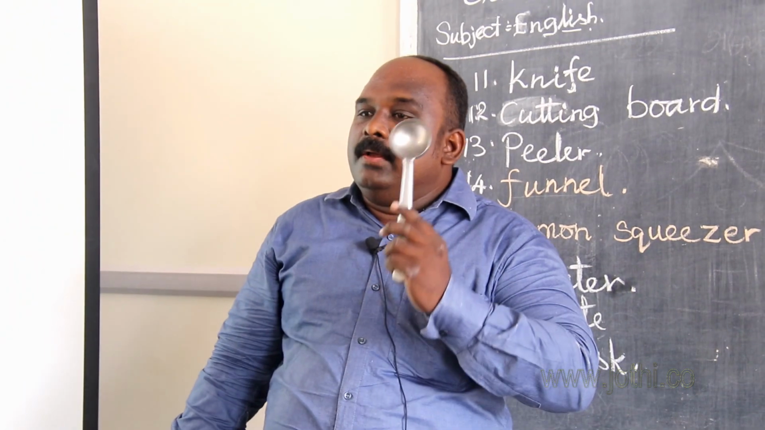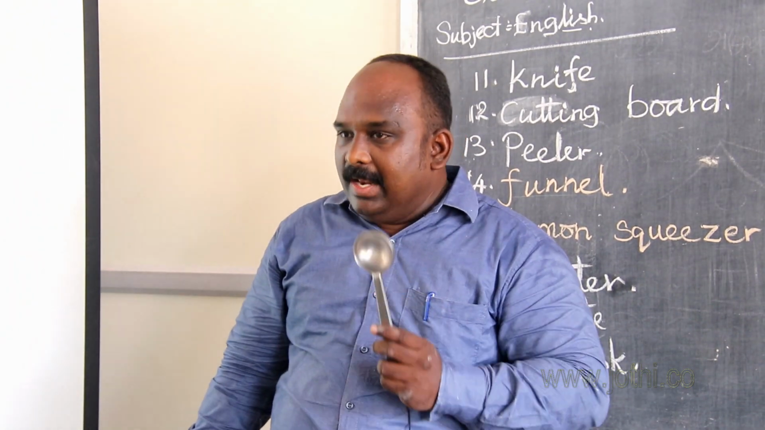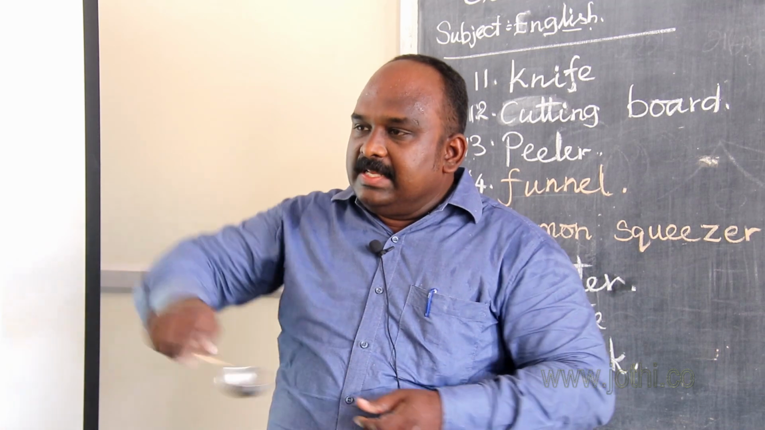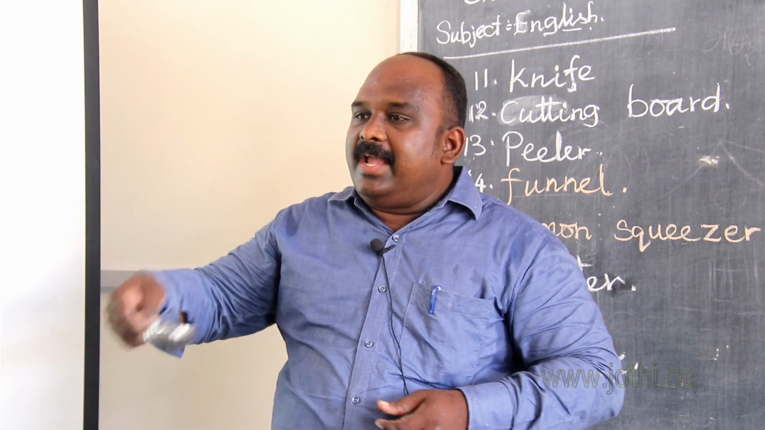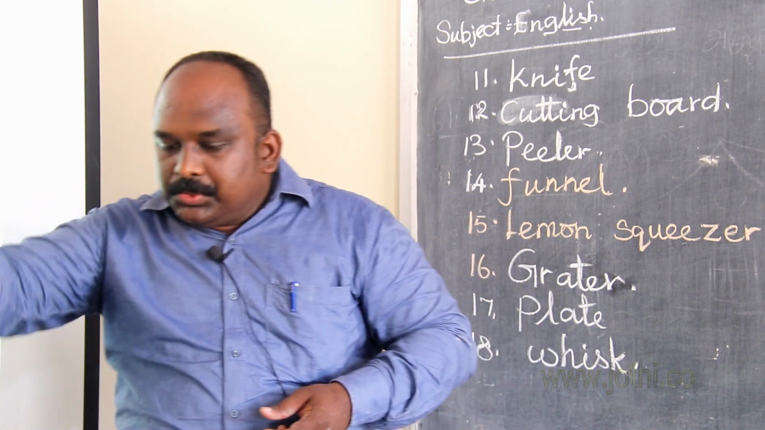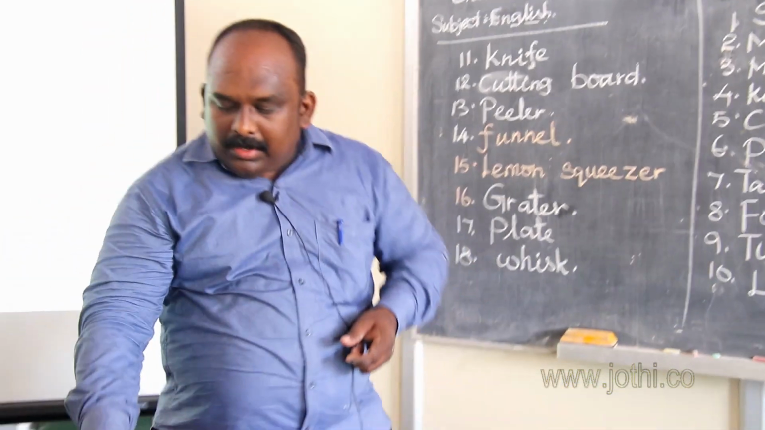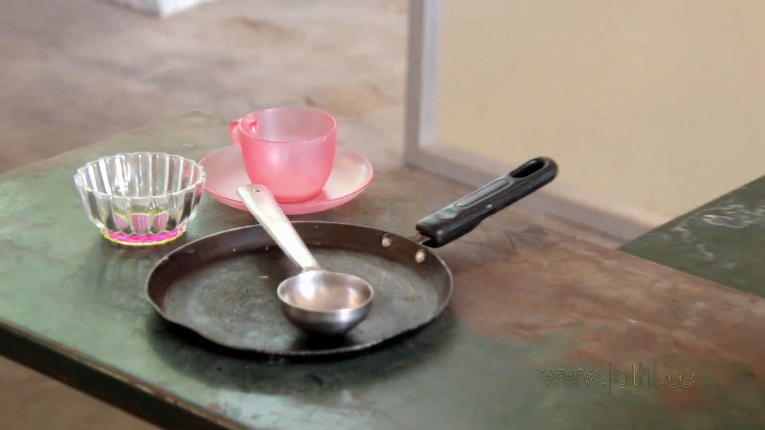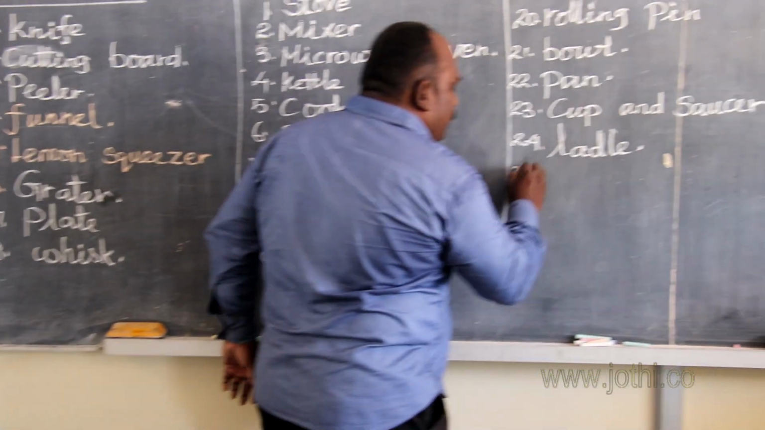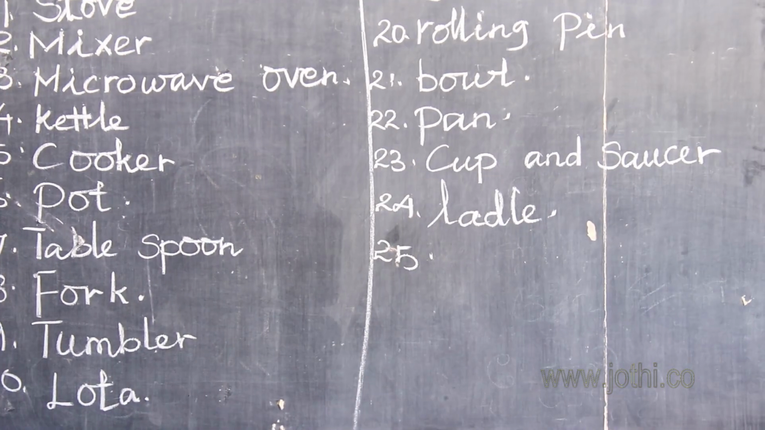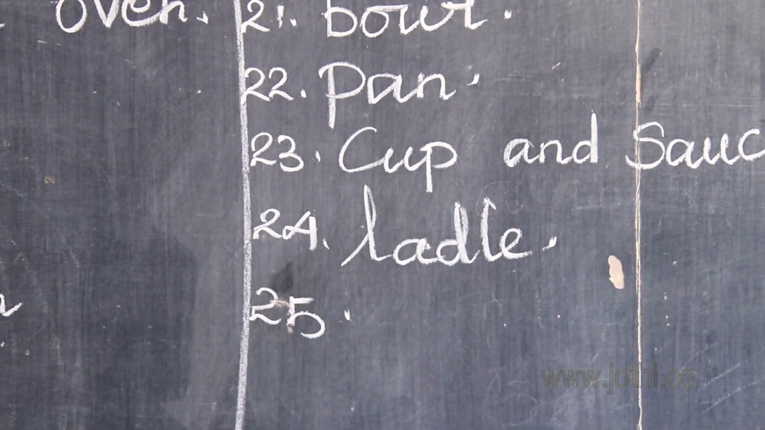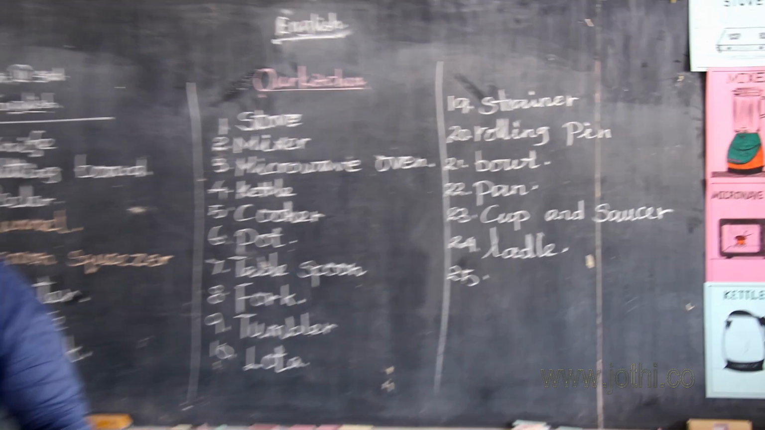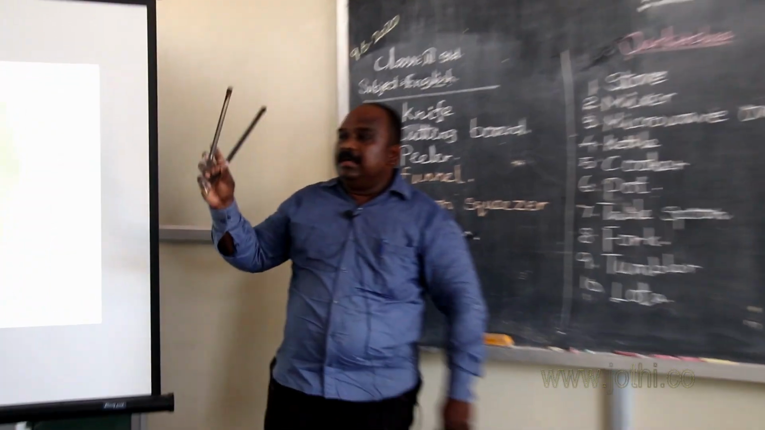Students, you look at this in your kitchen. It is called the ladle. It is used to stir the broth and take and pour it into the plate. It is called ladle. Ladle spelling: L-A-D-L-E. All of you say, L-A-D-L-E.